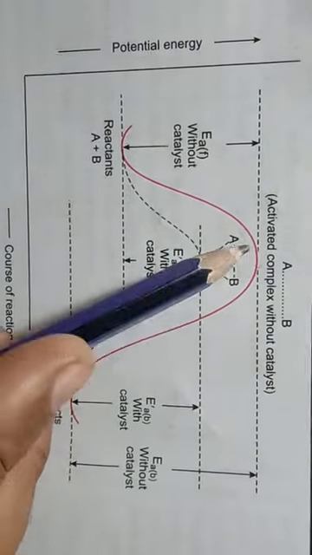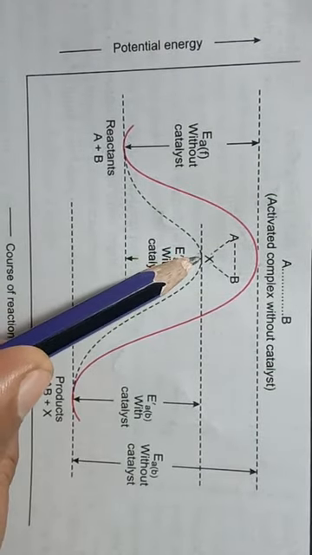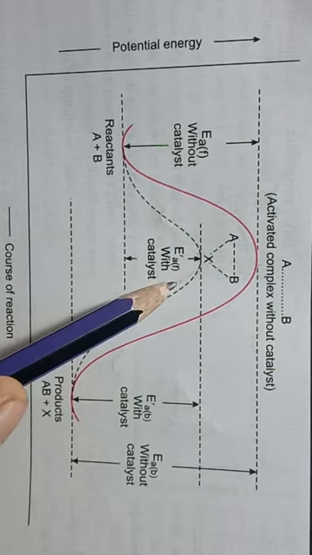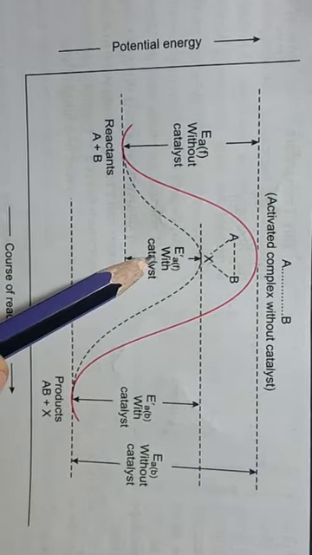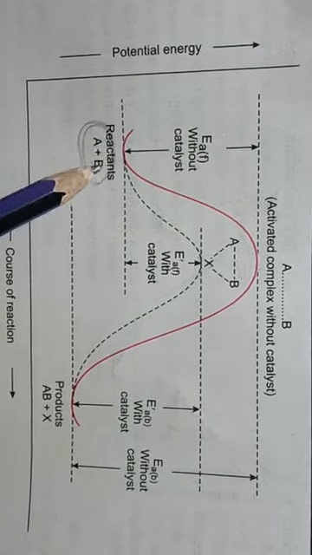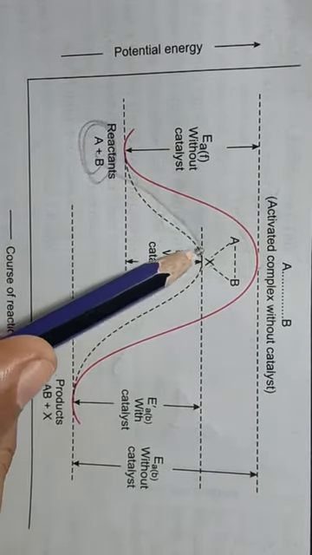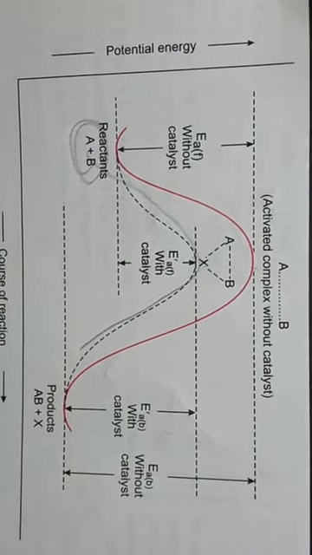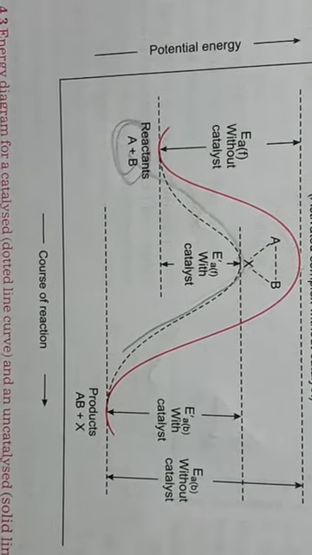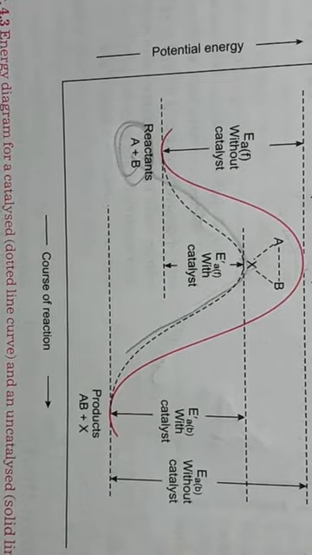Okay students, but in the presence of a catalyst, this energy barrier changes and it becomes a little lower. So a greater amount of reactant can cross this new energy barrier, and that is why the rate of reaction becomes higher in the presence of a catalyst. Then